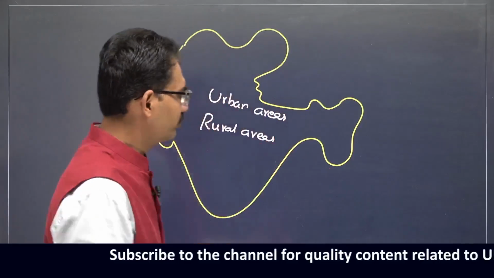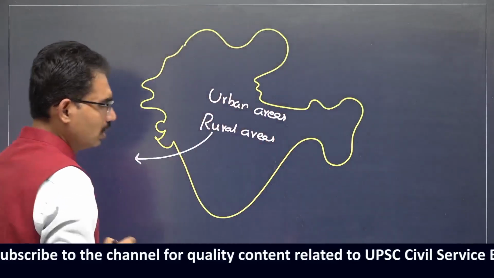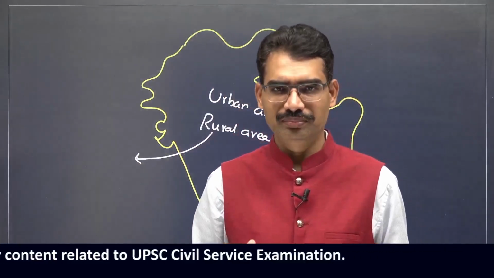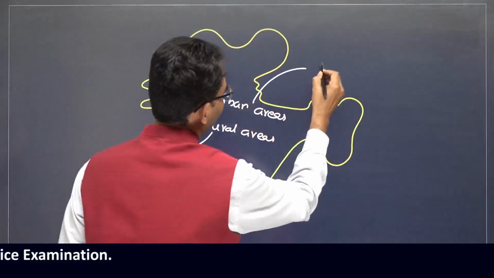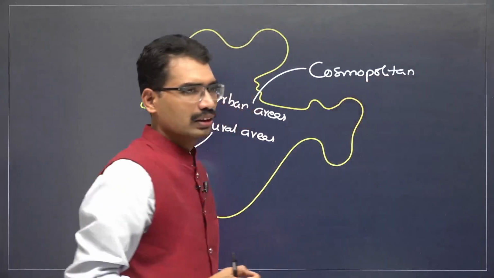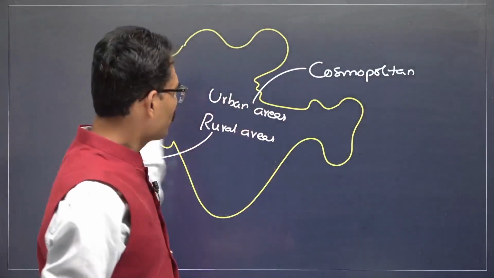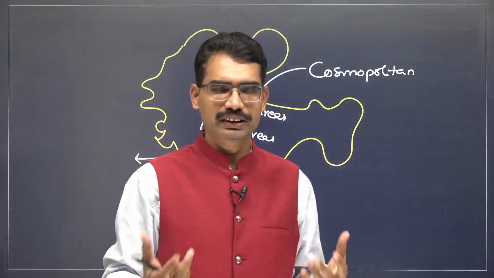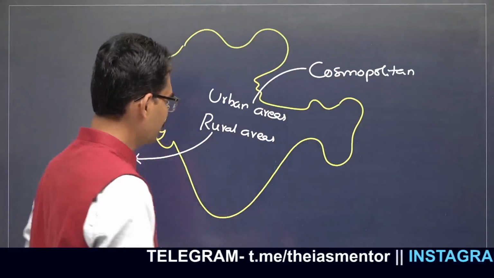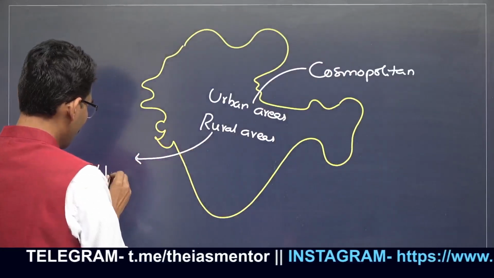What is the nature of rural areas? Rural areas are the ones where the Varna system or social hierarchy is clearly visible. When it comes to urban areas, cosmopolitan character. That means within India, and people from outside India also come and mix with the Indian population. Multiple races, multilingual, multicultural, multi-ethnicity you are going to identify in urban areas. When it comes to rural areas, hierarchical society.